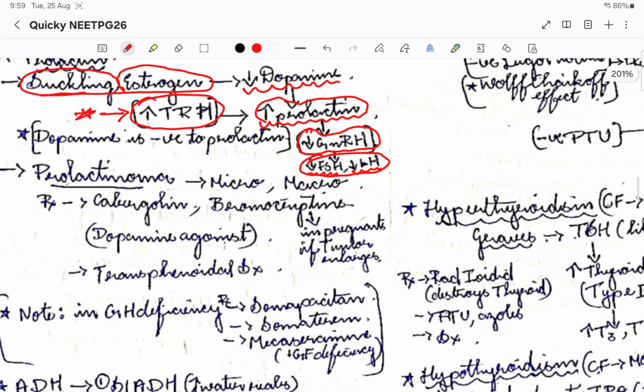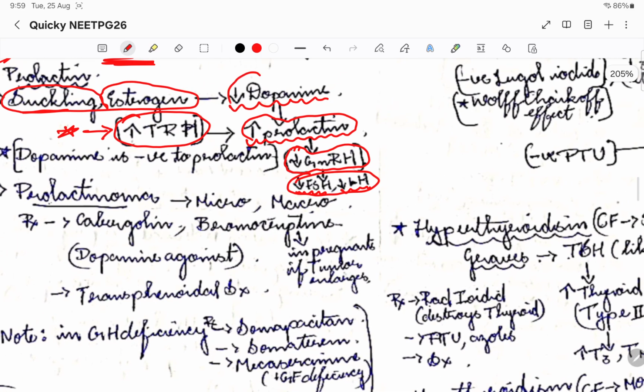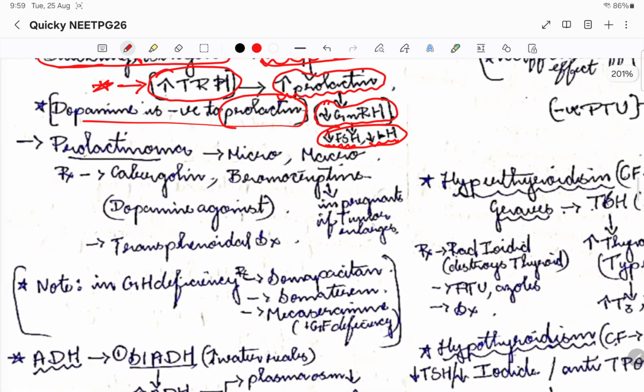And please note that we told, right, when the dopamine reduces, the prolactin releases. So that is why dopamine is the antagonist for prolactin. This is what our treatment also should be in prolactinoma. We'll come back to that.